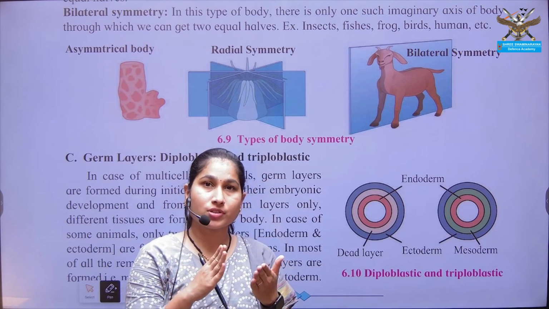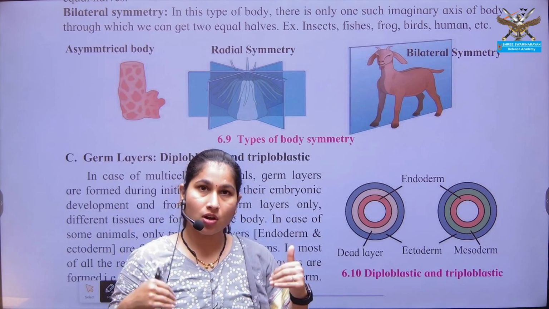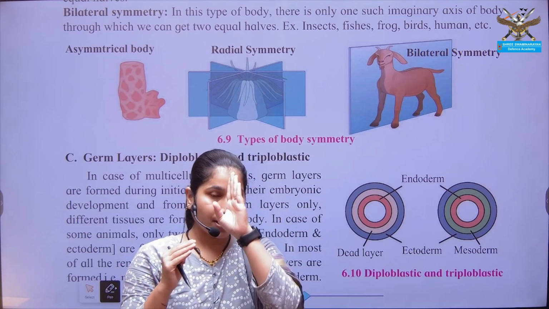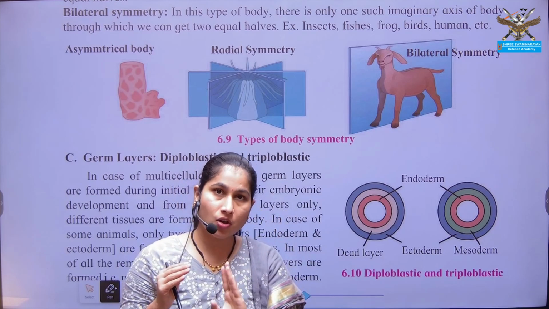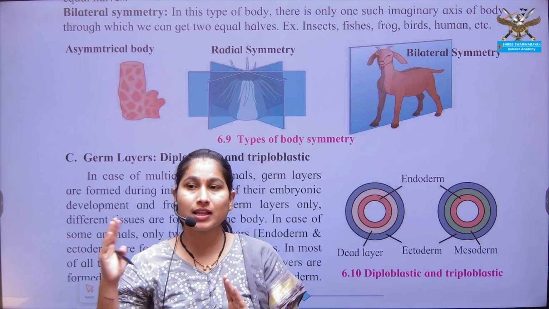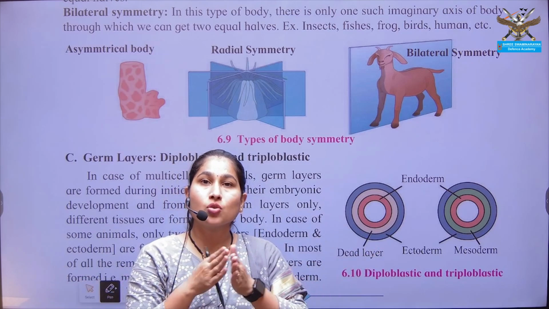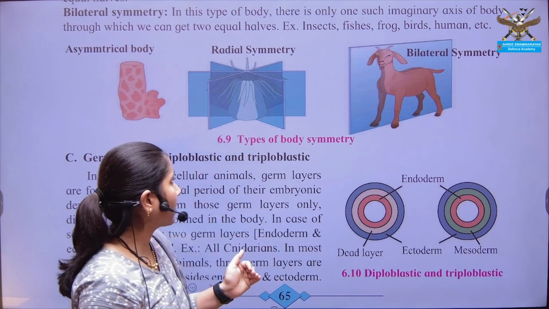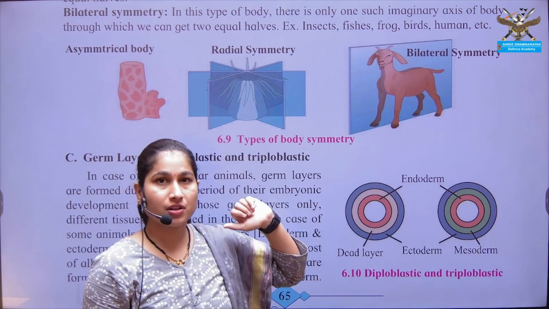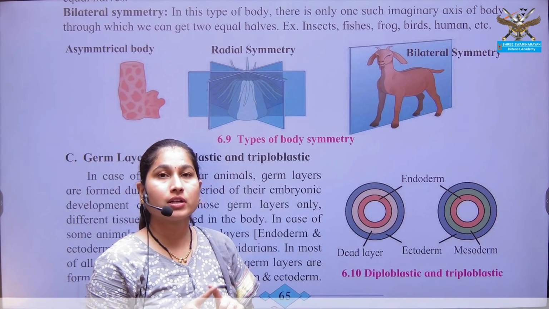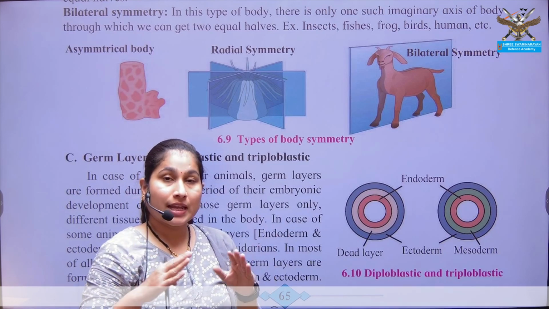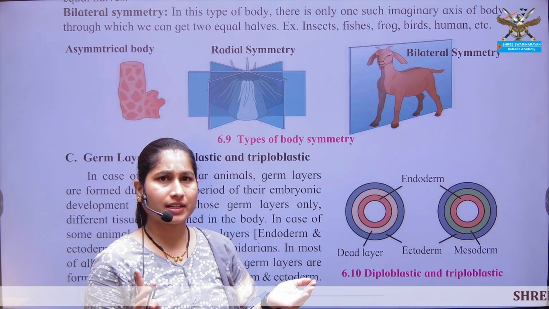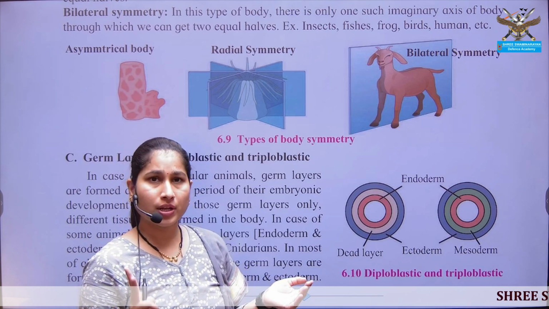Here, mostly morphology is considered. If we consider humans and pass an imaginary axis, the right and left sides look alike, that is, similar. But in asymmetric organisms, there is no equal distribution of morphological characters. They cannot be divided into two equal halves.